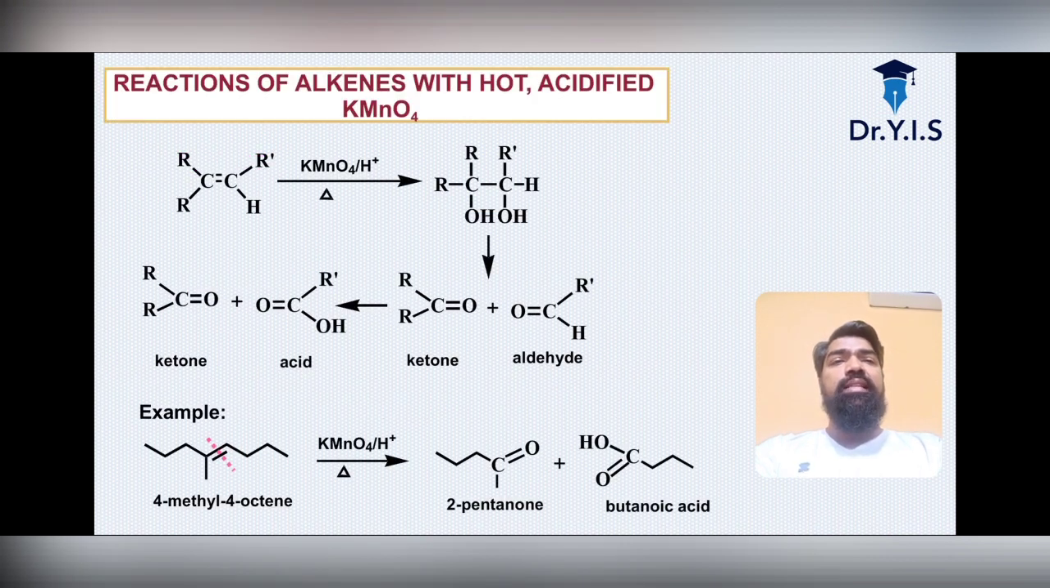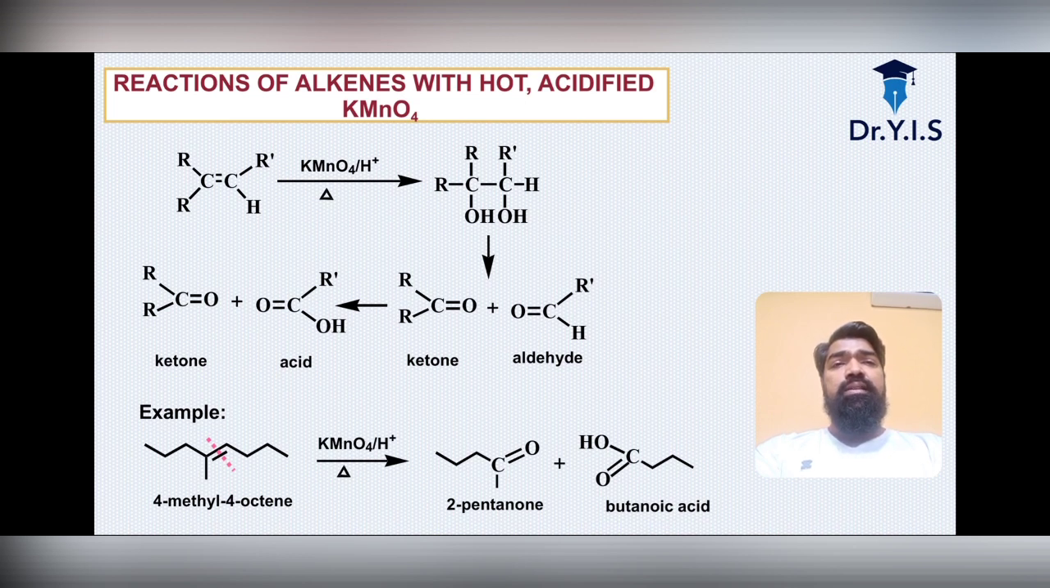What about the reaction of alkenes with hot and acidified KMnO4? Here it is on your screen. Please see and remember, this is the reaction of alkenes with KMnO4 under heating, which gives further oxidized products. The ketone and aldehyde react further, and the aldehyde becomes an acid. The very next example is 4-methyl-4-octene. These are simple reactions you can follow.